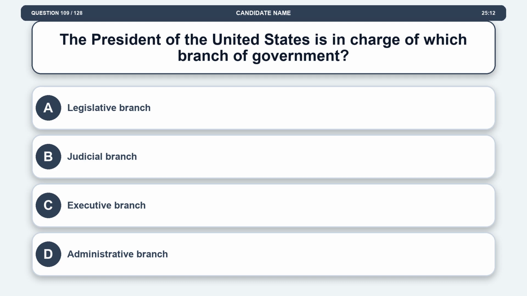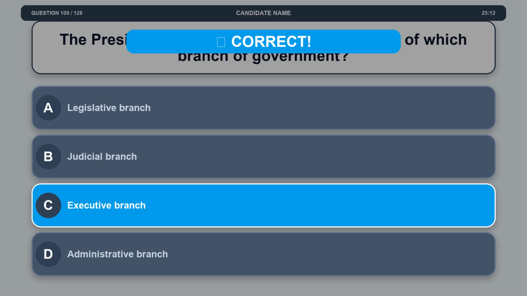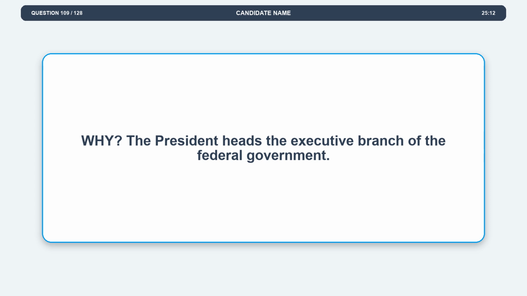Question 109. The President of the United States is in charge of which branch of government? Option A, legislative branch. Option B, judicial branch. Option C, executive branch. Option D, administrative branch. The correct answer is option C, executive branch. Explanation. The President heads the executive branch of the federal government.